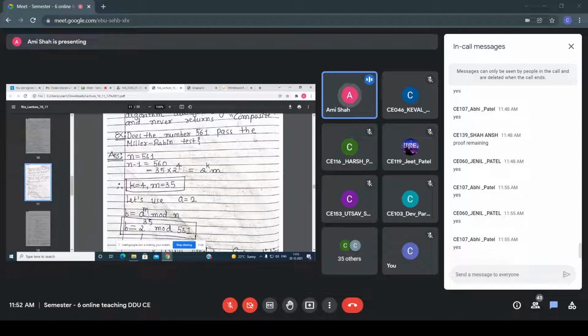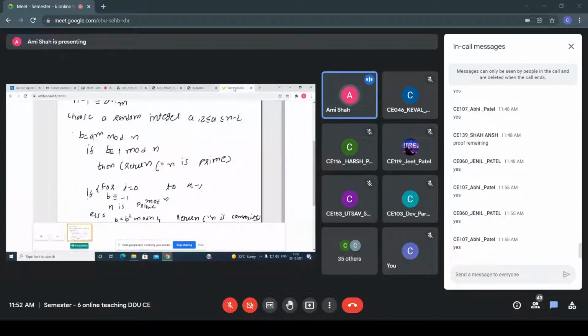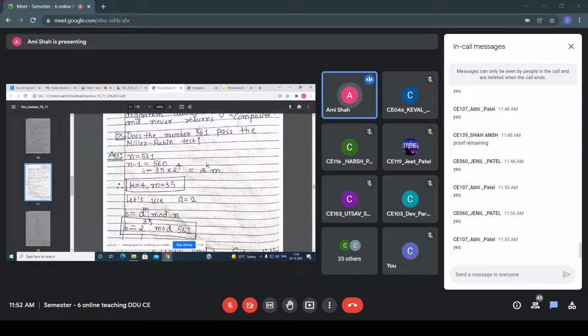So now, does the number 561 pass the Miller-Rabin test? Let's say n equals 561. All of you know the first step of the algorithm. First, you write n minus 1 as 2 raised to k into m. Whatever number is given to you, n minus 1 is 560, so you can write it as 35 multiplied by 2 raised to 4.